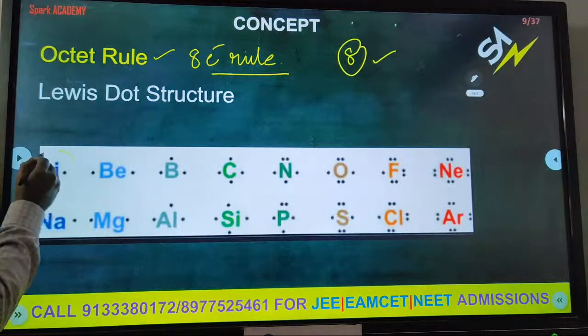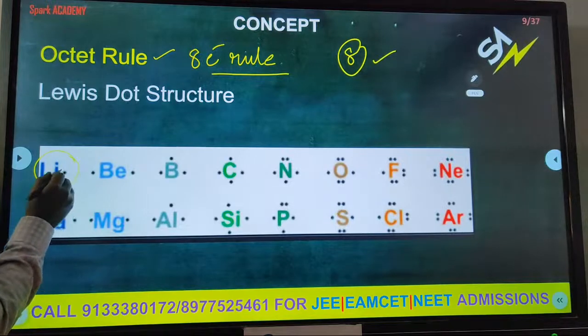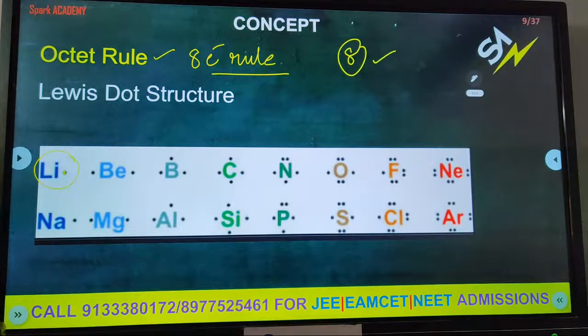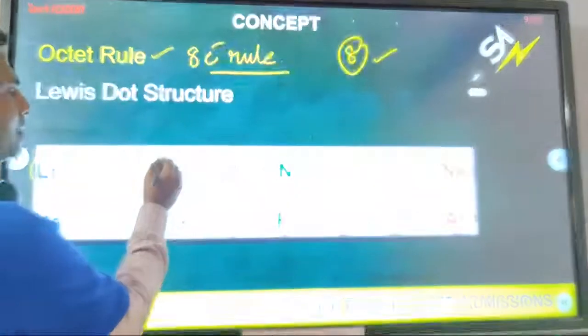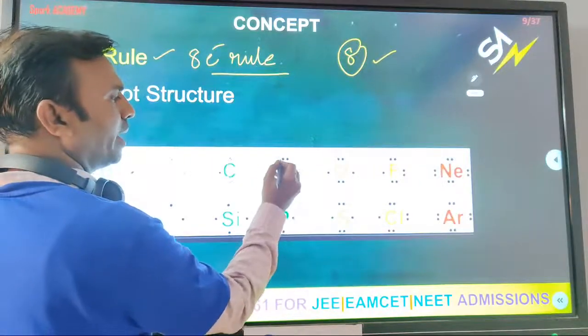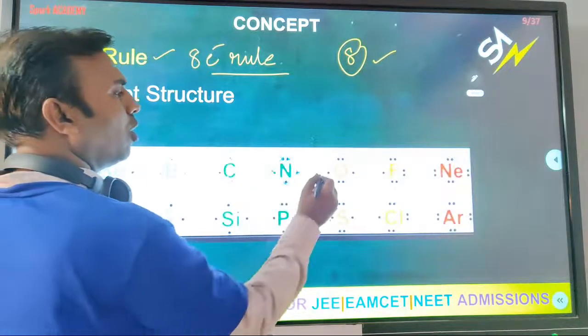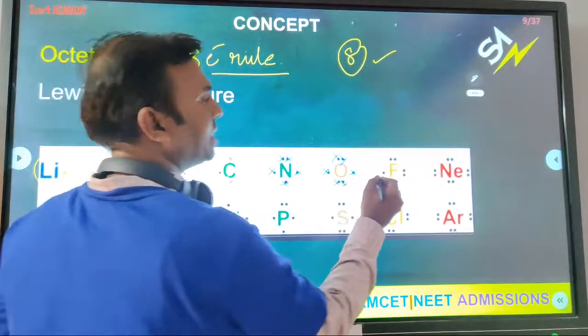Now come to the first one, lithium. According to the Lewis dot structure, lithium has valence electron 1, beryllium 2, boron 3, carbon 4 electrons. After carbon, nitrogen, how many? 5 electrons. Oxygen 6 electrons. Fluorine 7 electrons.